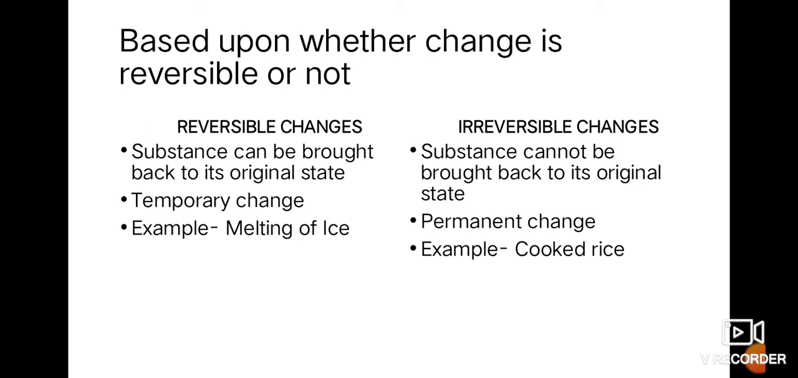Now coming down to the last type of change, that is whether the change can be reversed or not. It is based upon something called reversible changes and irreversible changes. Now, in case of reversible changes, the substance can be brought back to its original state. Whereas irreversible changes are those in which substances cannot be brought back. We cannot get them back